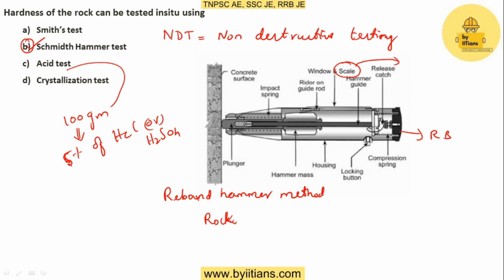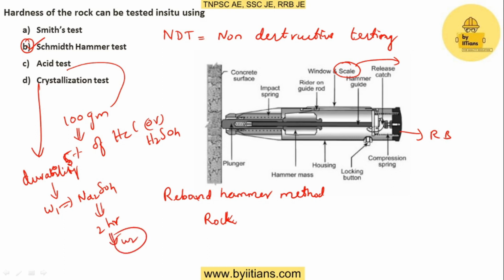And the last one is the crystallization test. This test is used to find the durability of the stone or weathering action. For this purpose we'll take a sample stone and weigh it initially, W1. After weighing we'll keep this stone in a Na2SO4 solution. After 2 hours we'll take it out and weigh it again. That weight is called W2, and we'll find the difference between W1 and W2, and based on this difference we'll find whether the stone is durable or not. So these are the options. Now we'll move on to the next question.